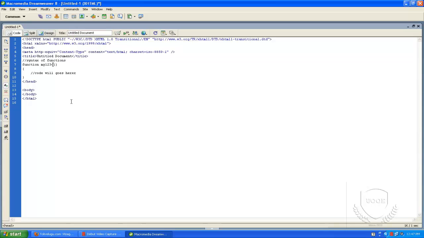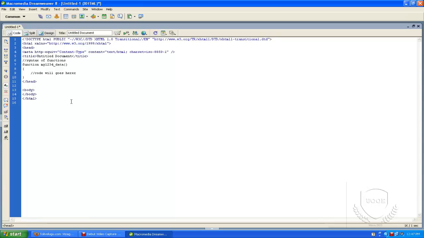Also, a function name doesn't contain any spaces. We can't create a function with a space. We should use an underscore to join the words instead. So the function name should not contain any spaces. These are the rules while creating a function.